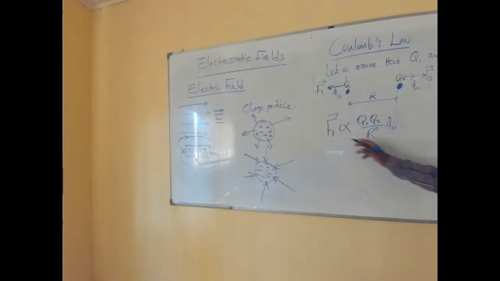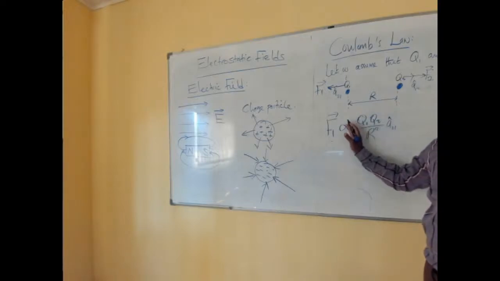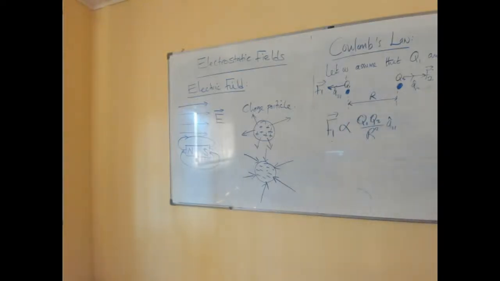So if this is proportional to this, there should be a constant in order for us to put an equal sign. So straight away, this is equal to K, the proportionality constant, times Q1, Q2 over R squared, multiplied by A21.